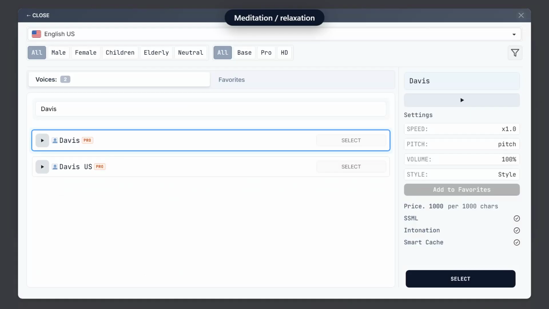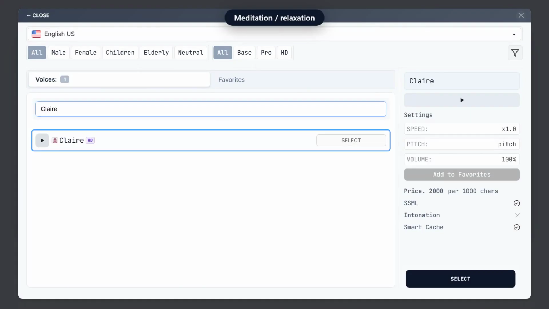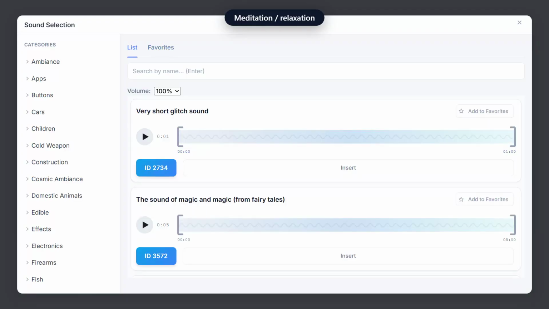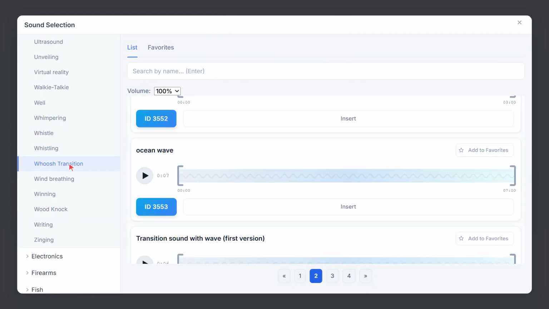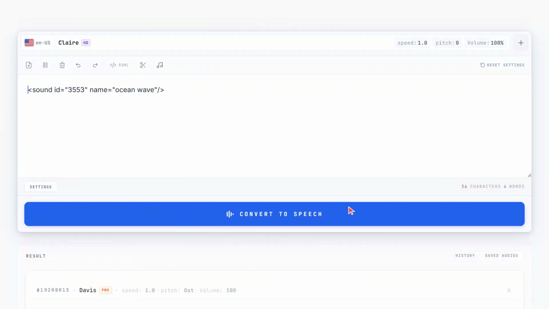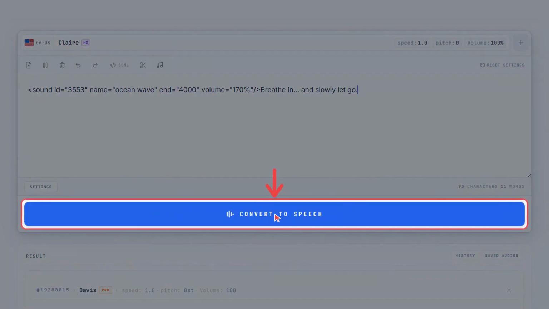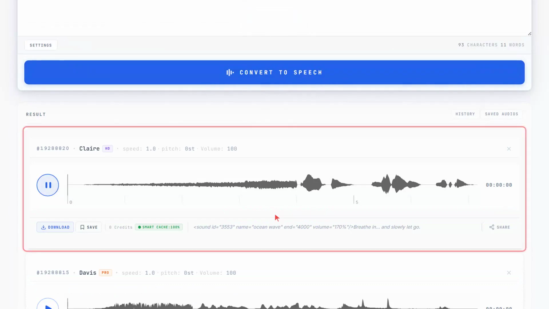A calm voice. Claire, under an ambient loop. Browse effects for a gentle ocean wave loop. Trim it to a few seconds, then press Insert. Convert, sleep stories and meditations, same box.